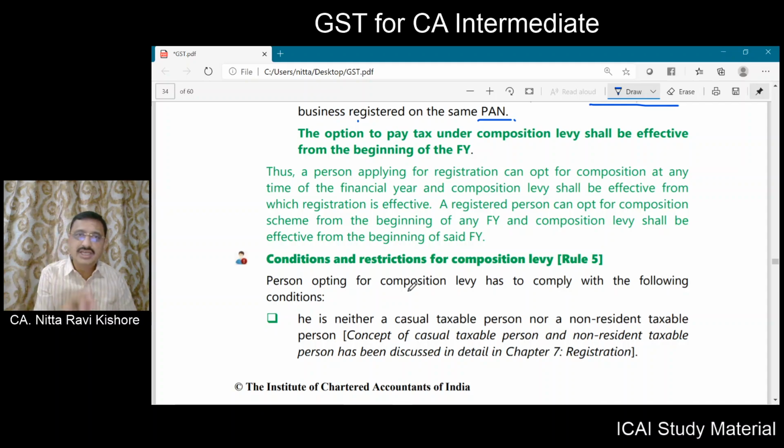If you are already a registered taxpayer, you have to opt for composition scheme before the commencement of the financial year, and your composition scheme will start from the beginning of the financial year, that is from 1st April.